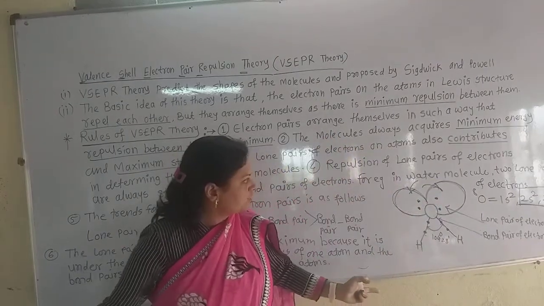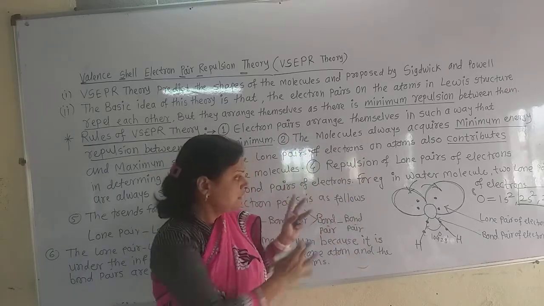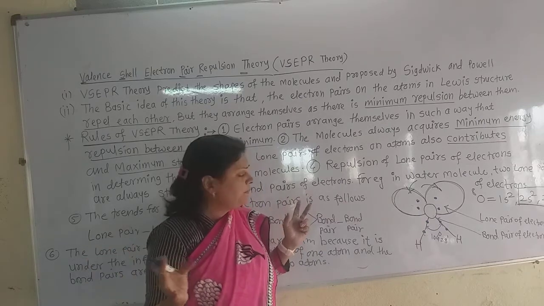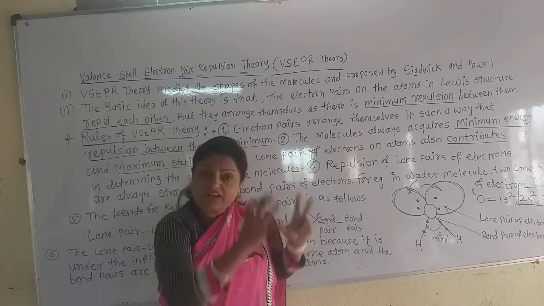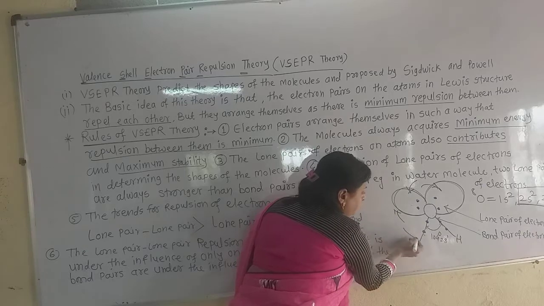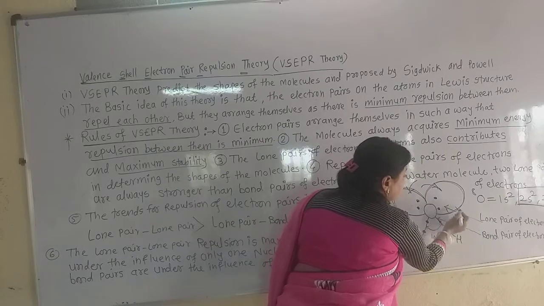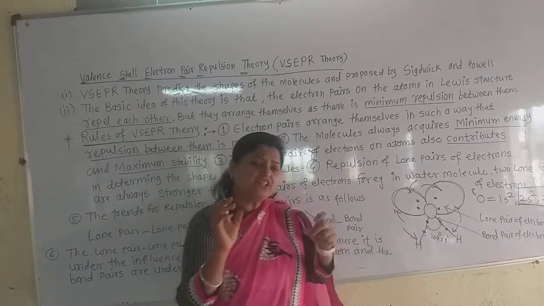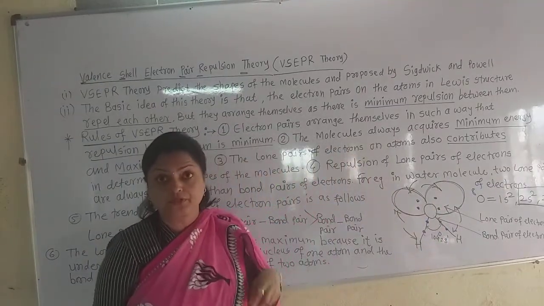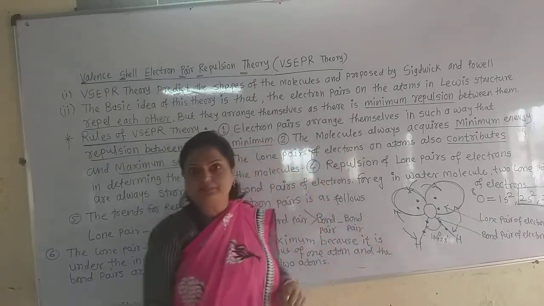So they repel each other in such a way that they occupy the maximum space around the water molecule. Again, there is lone pair bond pair repulsion, but this is somewhat smaller than the lone pair lone pair repulsion. Lone pair repulsion is always larger than the lone pair bond pair repulsion.